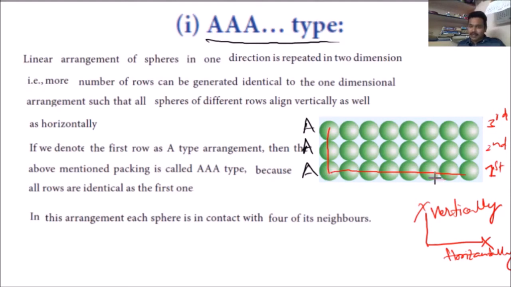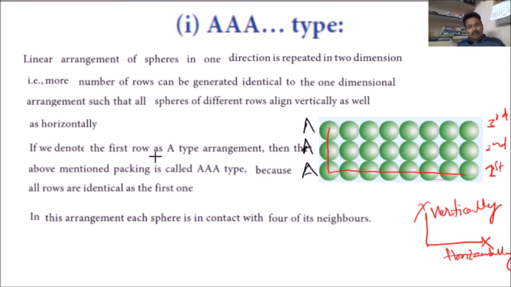One dimensional arrangements are repeated in two dimensions, in the x direction and y direction, so more rows can be generated identical to the one dimensional arrangement. This is one row, this is one row, this is one row, and like that many rows can be arranged such that all the spheres in different rows are aligned vertically as well as horizontally. That is the meaning of alignment here.